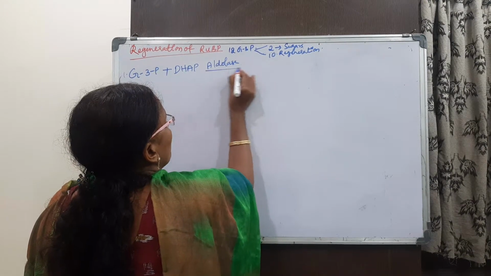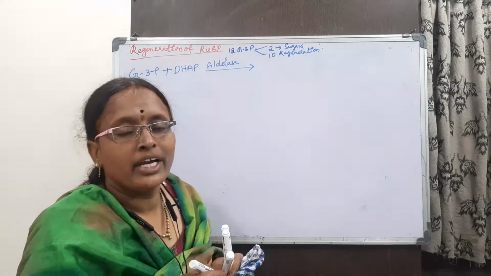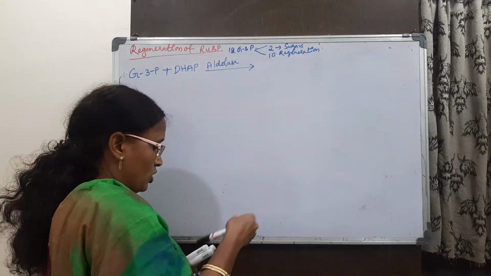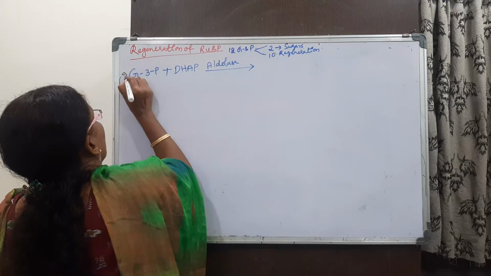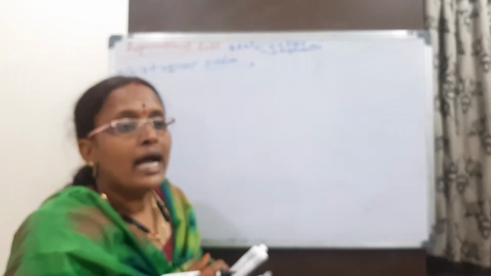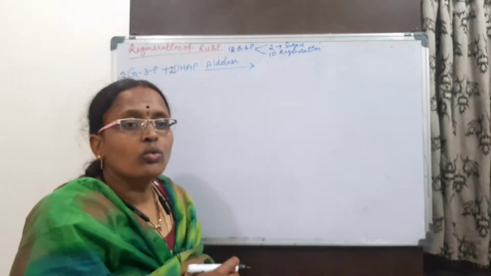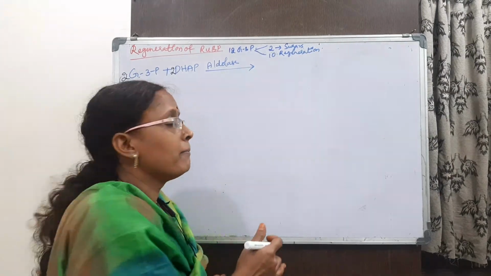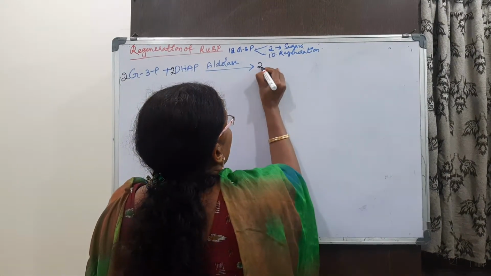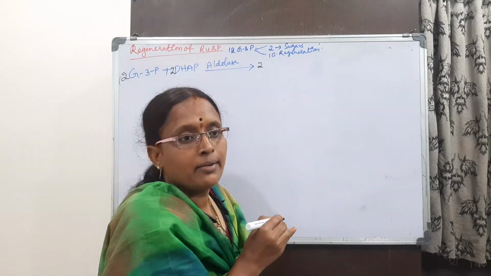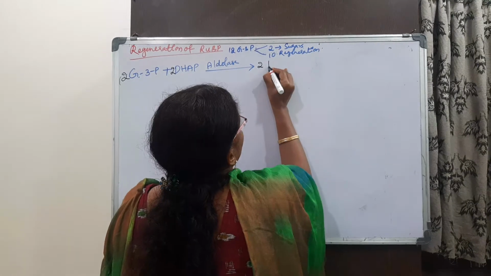In the presence of aldolase, 2 molecules of glyceraldehyde phosphate and 2 molecules of dihydroxyacetone phosphate combine, and they form 2 molecules of fructose 1,6-bisphosphate.